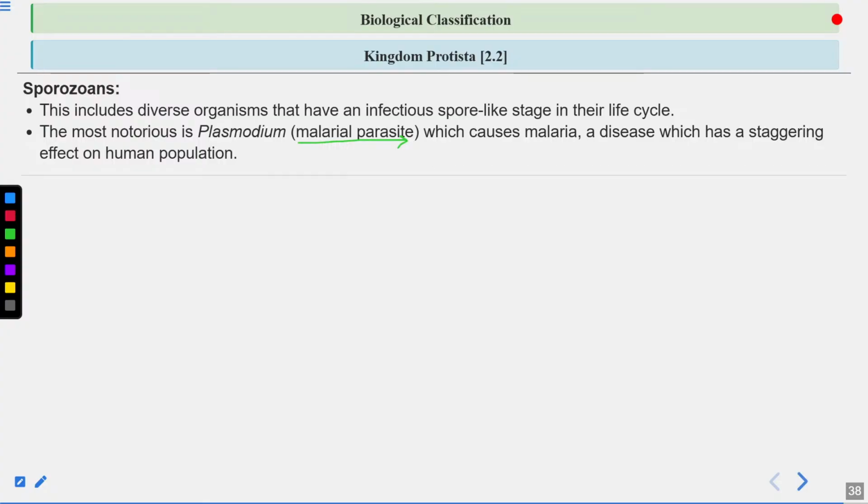Euglena has characteristics of both animals and plants. Protozoans have animal-like features. They are heterotrophic, and animals are also heterotrophic. Diatoms are plant-like. They are photosynthetic. Euglena are also photosynthetic, but they can be heterotrophic also. They can follow the heterotrophic mode of nutrition in the absence of light. So you should remember this about kingdom Protista. It is the link. That's why there was a line. It links the other groups also, like Plantae, Animalia, and Fungi.